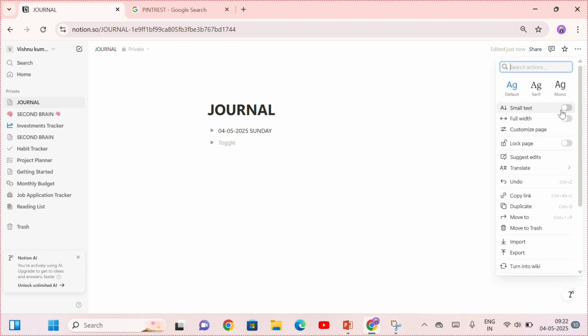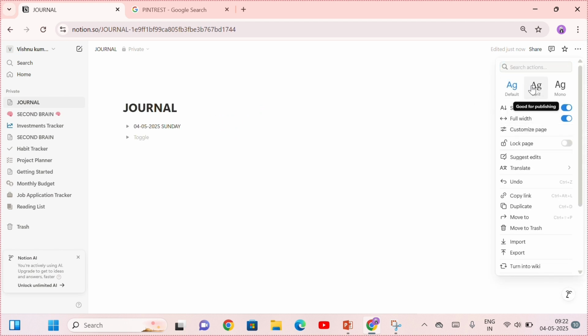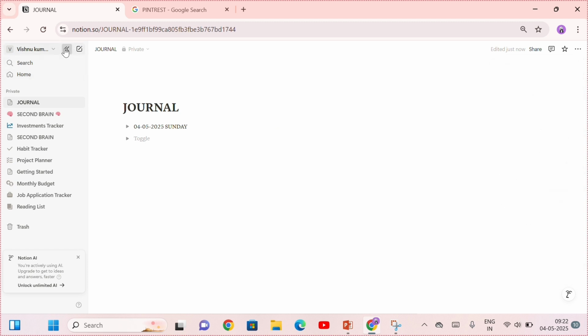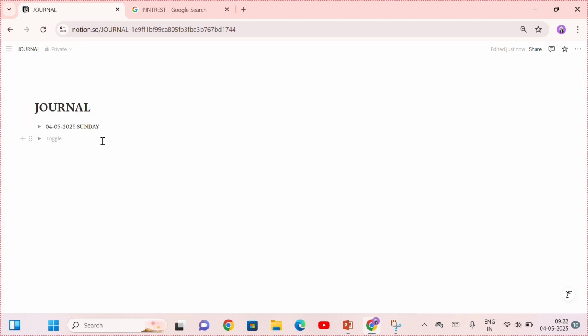First of all, I want to go with a full width small text, and I'll change the font. Then I'll minimize the slide, and I'll write next day 05 2025 Monday. Sunday here, Monday here, and I'll just click on that. I'll write my day today.